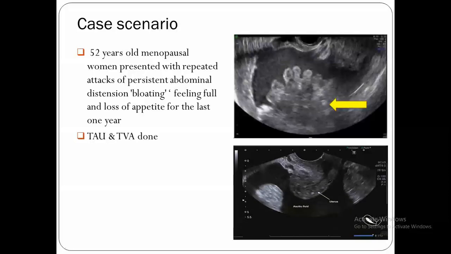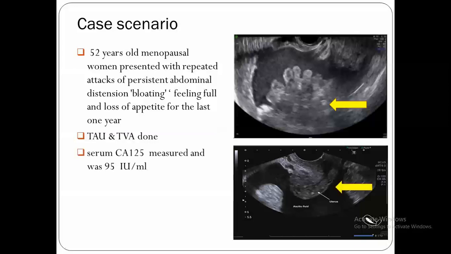By transabdominal ultrasound, we see significant ascites. Why? Because of its presence in the pouch of Douglas, extending to the fundus, and even presence anteriorly. Then, we send for serum CA125, and the result was 95 international units per ml.